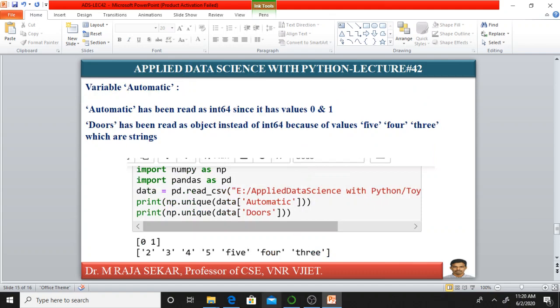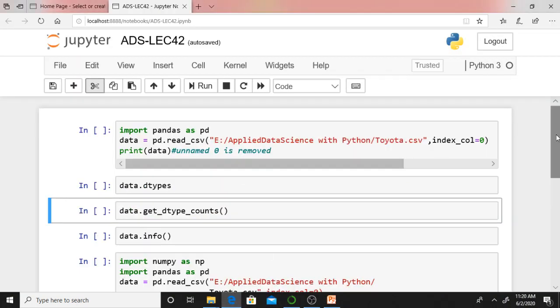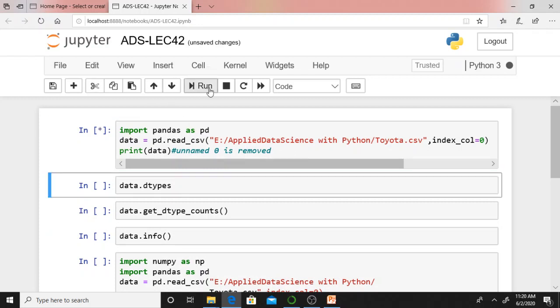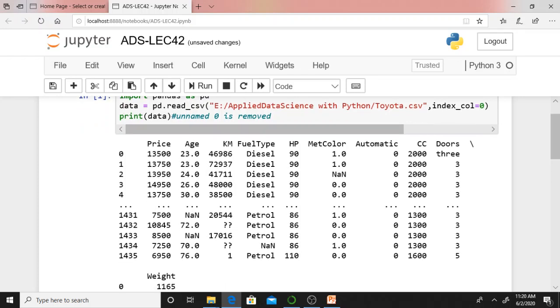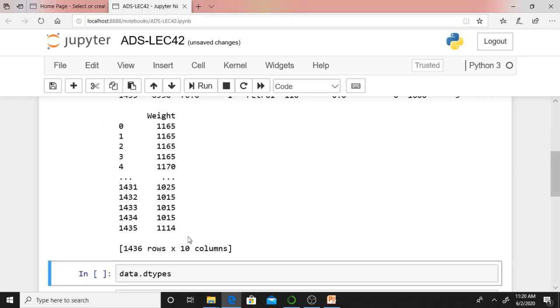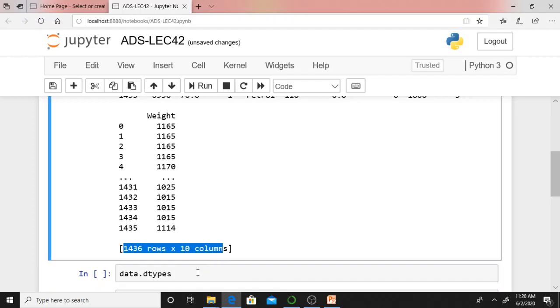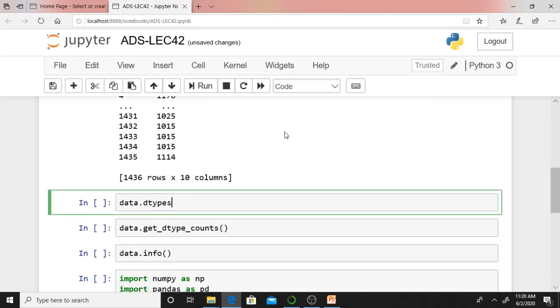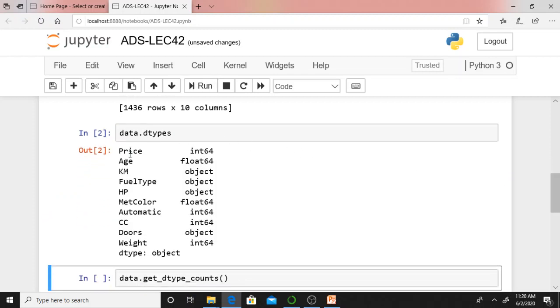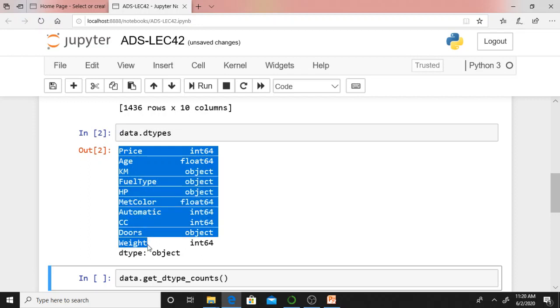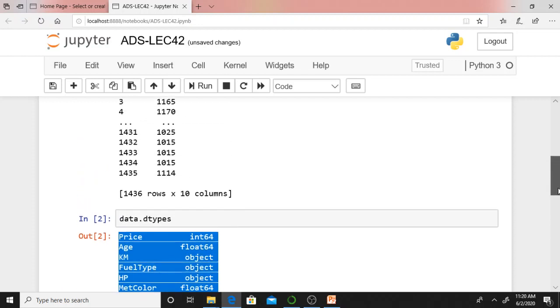Before going to next lecture, let me go to our Jupyter notebook. We will try to understand these things. Just say this one. I am reading this particular data frame. My data frame name is data. This is the data frame in which I have 1436 rows and 10 columns, isn't it? data.dtypes. data.dtypes means what? It will give data types. Whose data types does it give? It will give all column names, price, age, kilometers, fuel type, HP, metallic color, all these data types. It's displaying column names and corresponding data types.